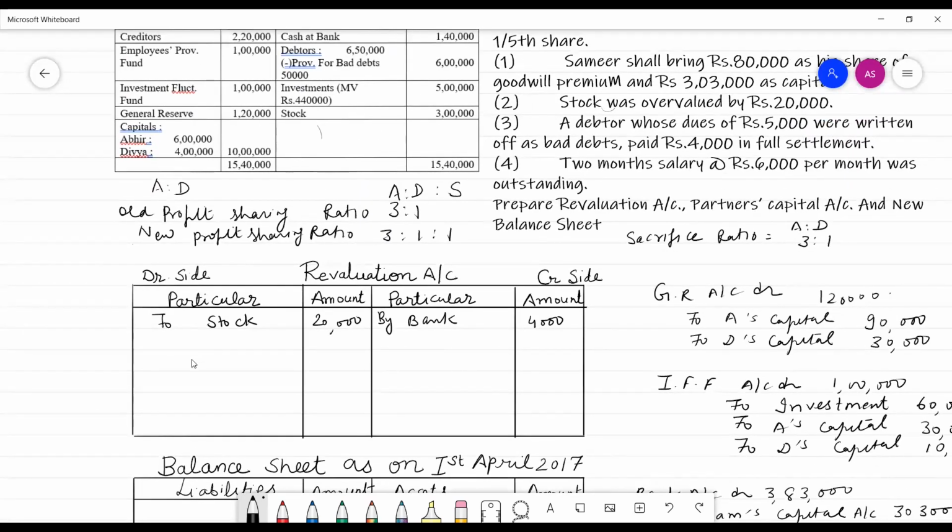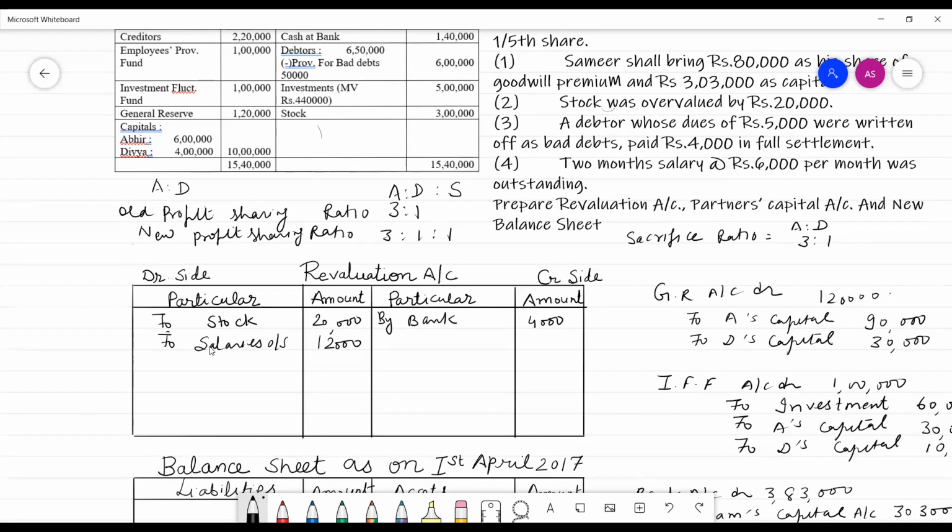2 months salary at the rate of 6,000 per month was outstanding. Then we have to pay. So it would come on the debit side of revaluation account, to salaries outstanding. The amount is 12,000. Journal entry would be revaluation account debit to salaries outstanding.